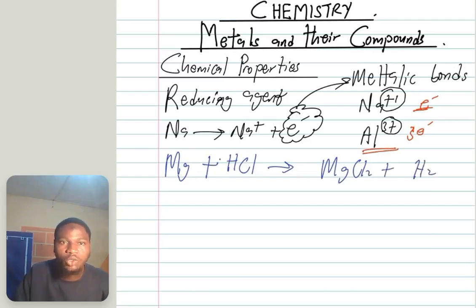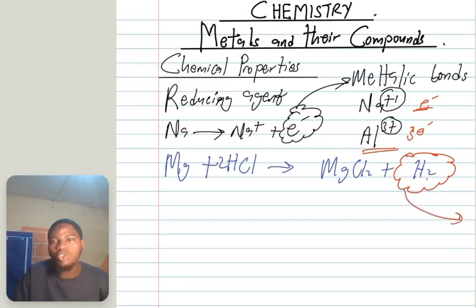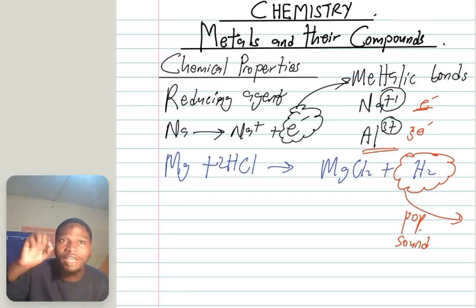If you look at this, you observe that a gas is being given off. Whenever metals react with acid, a gas is given off. And how do we know this is hydrogen gas? It is a gas that gives a pop sound with a lighted splint. When you put a flame close to hydrogen gas, it gives this kind of pop sound. So when metals react with acid, there's effervescence or evolution of hydrogen gas. Take note of that.